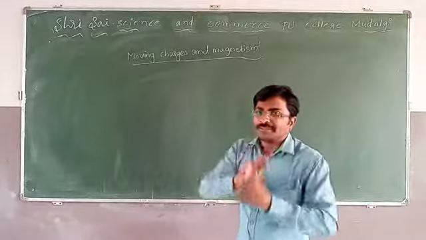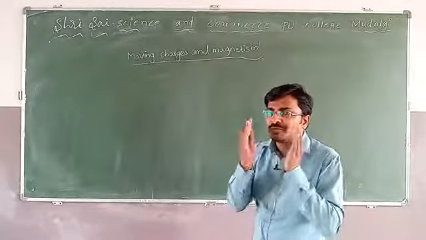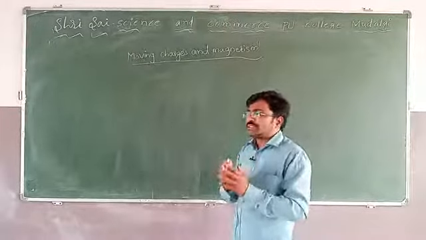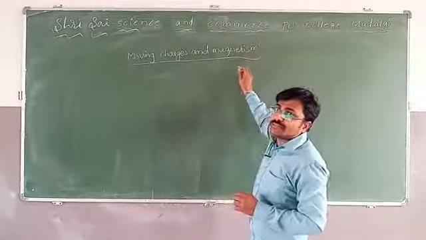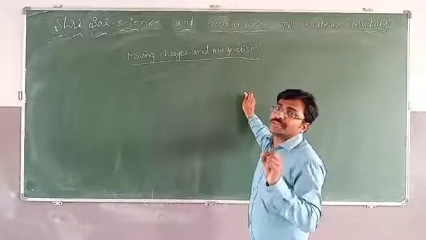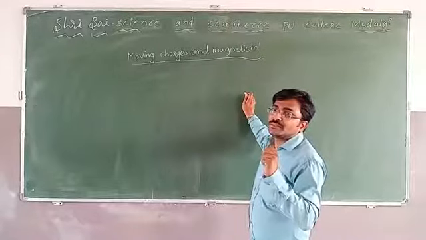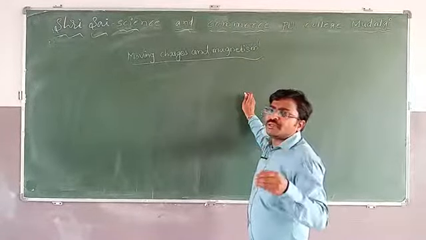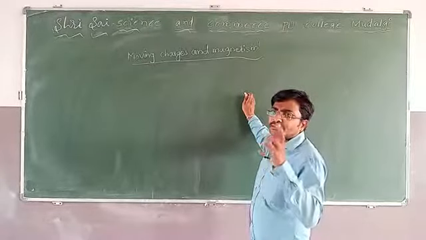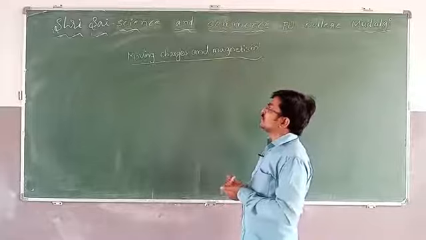For your convenience, for the sake of understanding, I am telling you that the word magnetism indicates it is a property of the object. If any object has a magnetic property, that property is generally called magnetism.